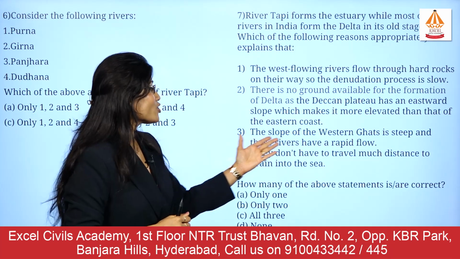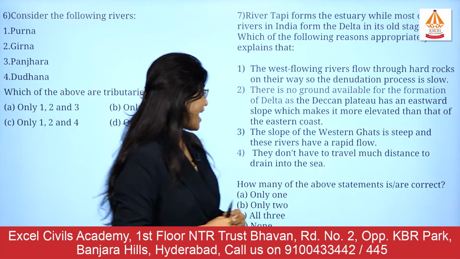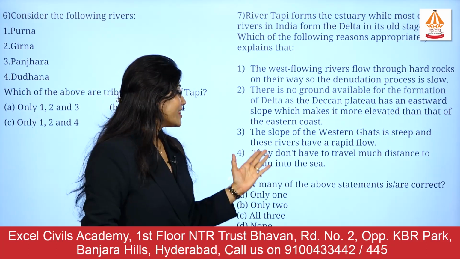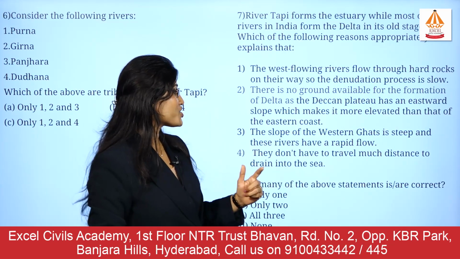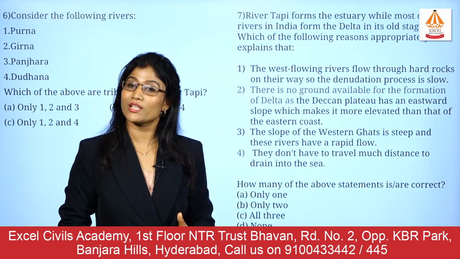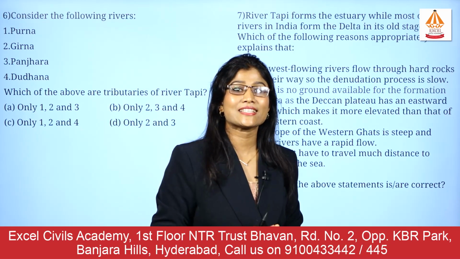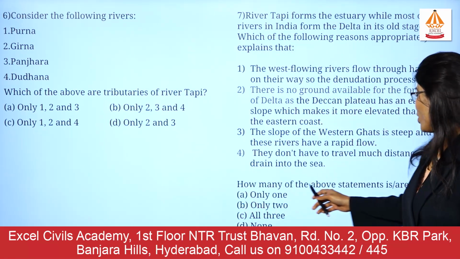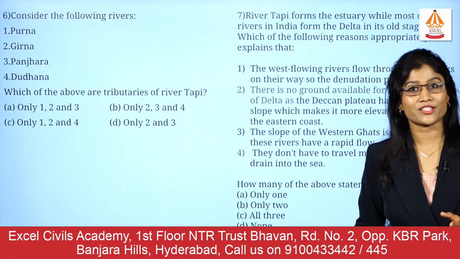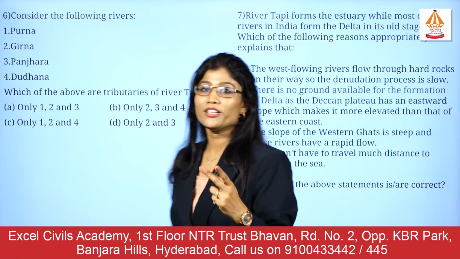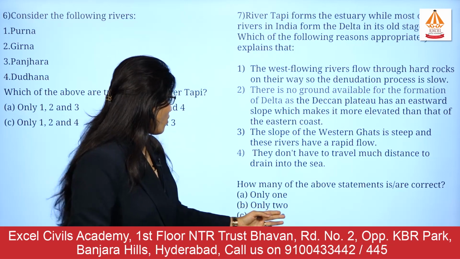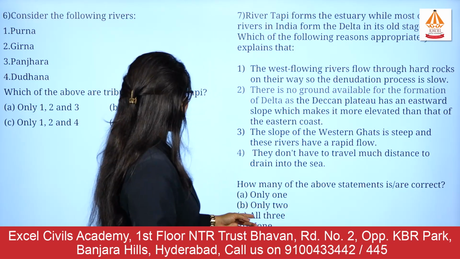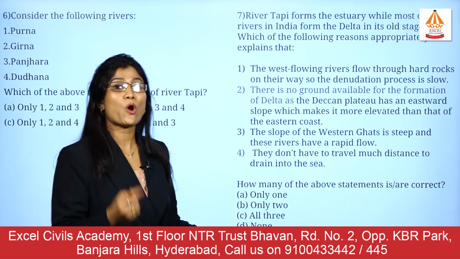Third: the slope of the Western Ghats is steep and these rivers have a rapid flow. Fourth: they don't have to travel much distance to drain into the sea. So these are the four statements given in this question. How many of the above statements are correct? Only one, only two, all three, and the last option is none. Basically it is not all three, it should be all four.